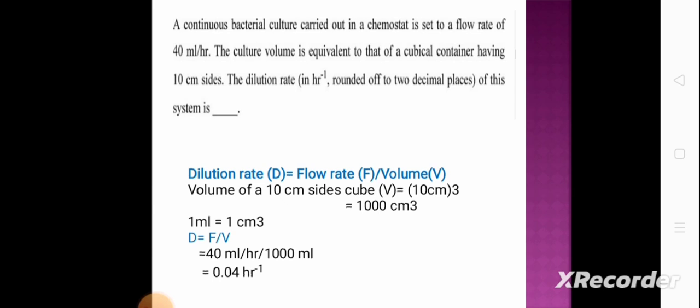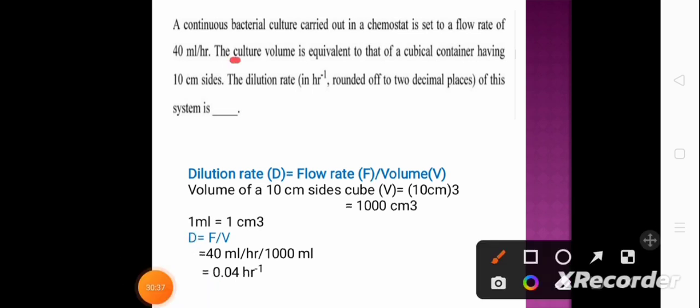Next question. It is also a mathematical problem. A continuous culture carried out in a chemostat has a flow rate of 40 ml per hour. The culture volume is equivalent to that of a cubical container having 10 centimeter side. The dilution rate of this system is, so dilution rate is equal to flow rate divided by the volume of the culture. Here it is mentioned that the culture volume is equivalent to the cubical container having 10 cm sides.